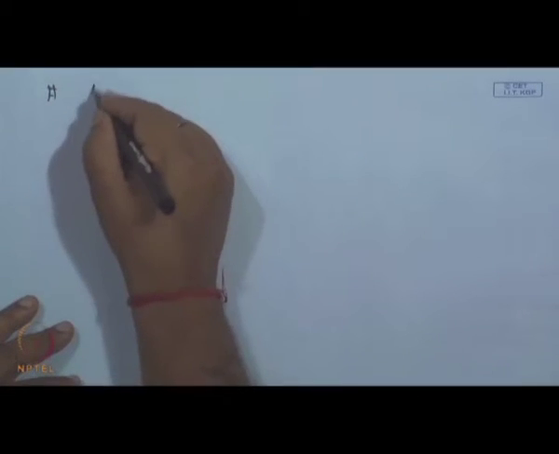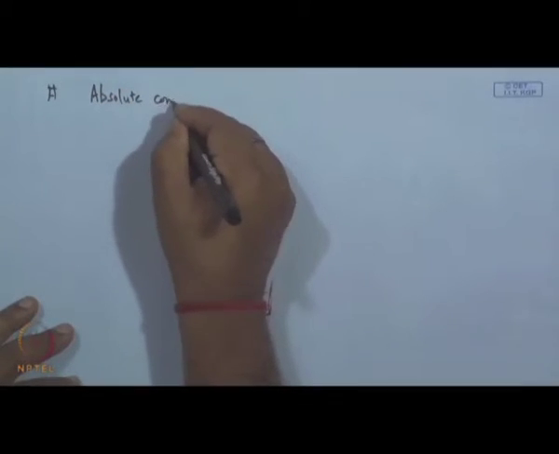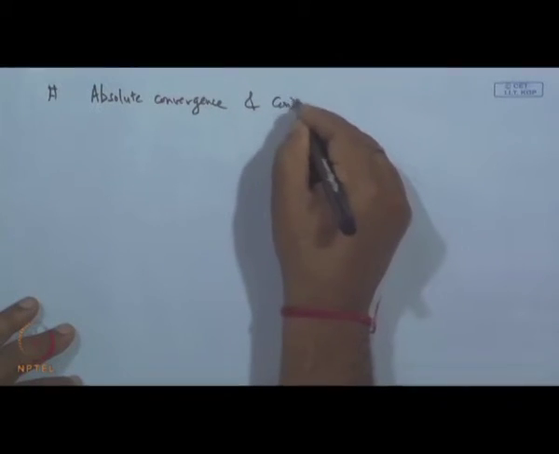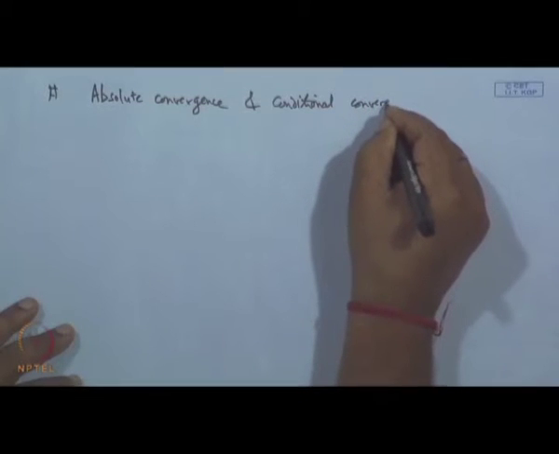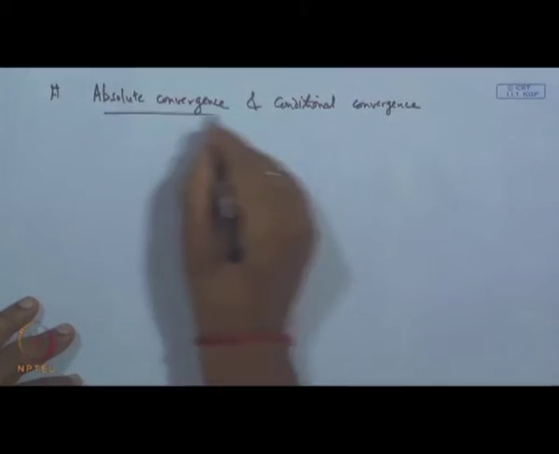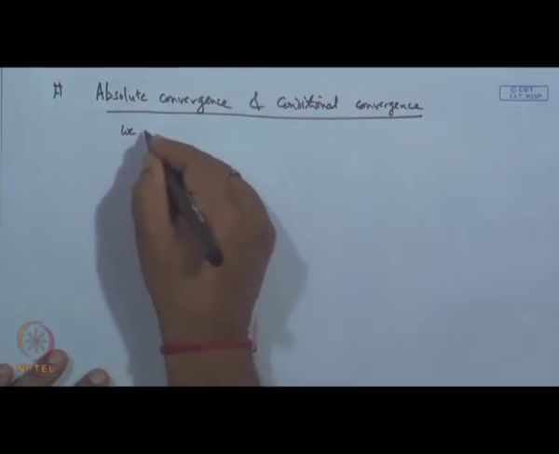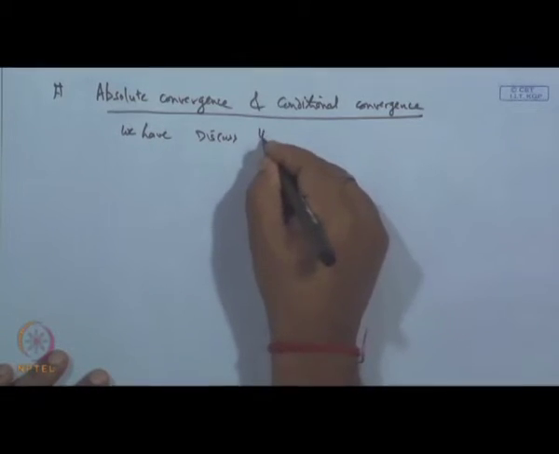and conditional convergence. So, let us take this: absolute convergence and conditional convergence. Now, we have seen two types of series. We have discussed the nature of these two series.